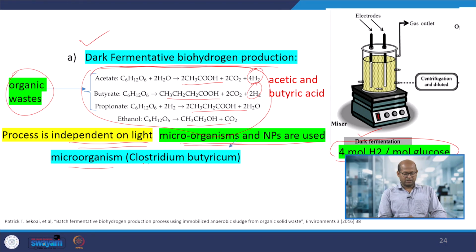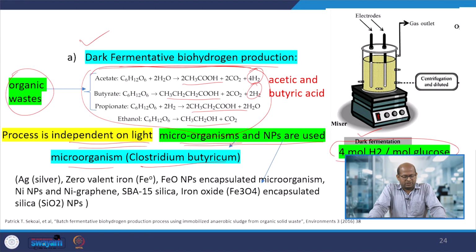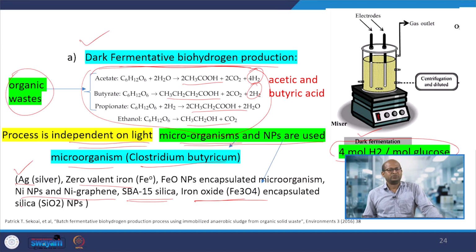For these microorganisms, Clostridium and others can be used for this process. Also different nanomaterials can be used: silver, zero valent iron, iron oxides, ferrosulfuric oxides, or SBA-15 silica, nickel nanoparticles, or nickel graphene. These are the different nanomaterials you can use. Depending upon the specific nanomaterial, the rate of hydrogen production would change.